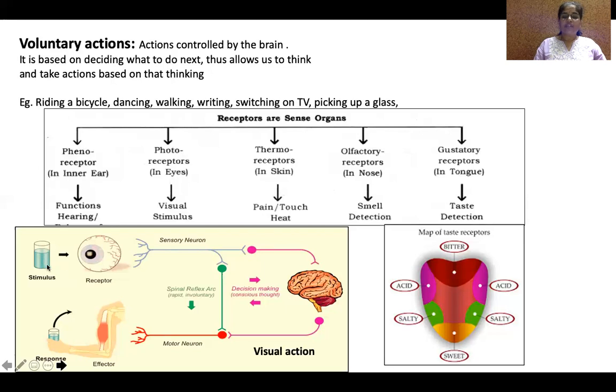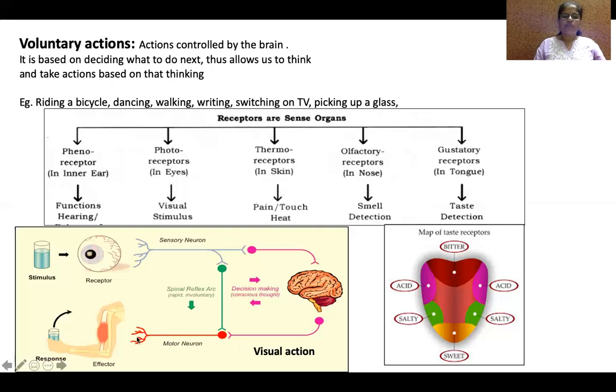Sense organs sense the external environment, whereas how much we should eat, how much we should drink, those are internal environment within the body. When our body needs energy, we feel hungry. When there is no energy in the hand and we feel tired, the stomach and other organs send the information to the brain and we feel hungry and we start eating.